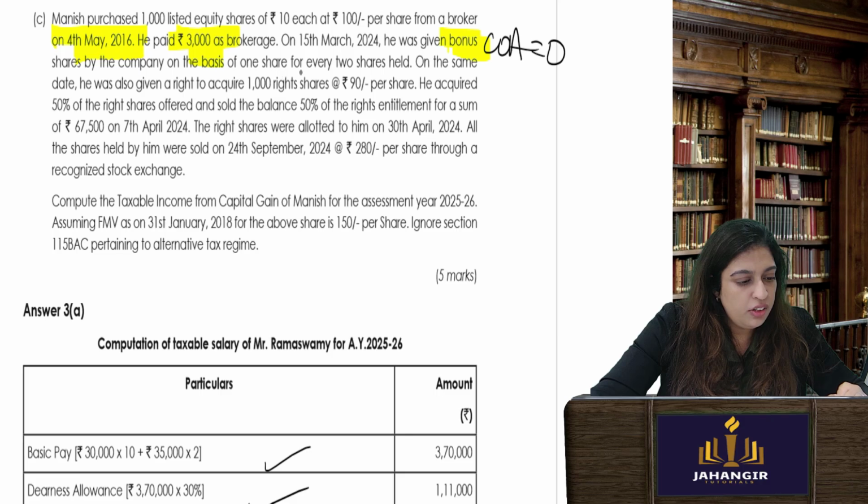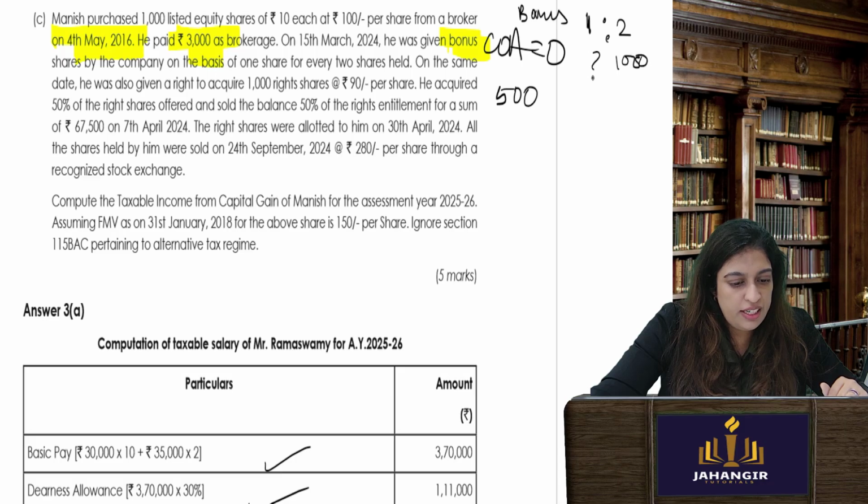By the company on the basis of 1 share for every 2 shares held. So how much bonus did he get? For 1 share for every 2 shares held, he'll get 500 shares as bonus. Bonus is 1 is to 2. So he's holding 1,000 shares. So how much will he get? 500 shares. He got bonus.